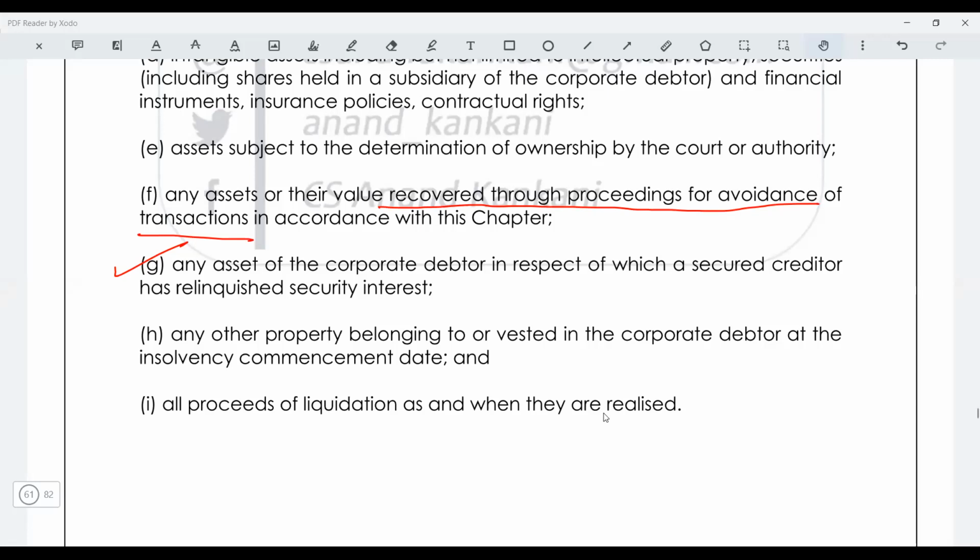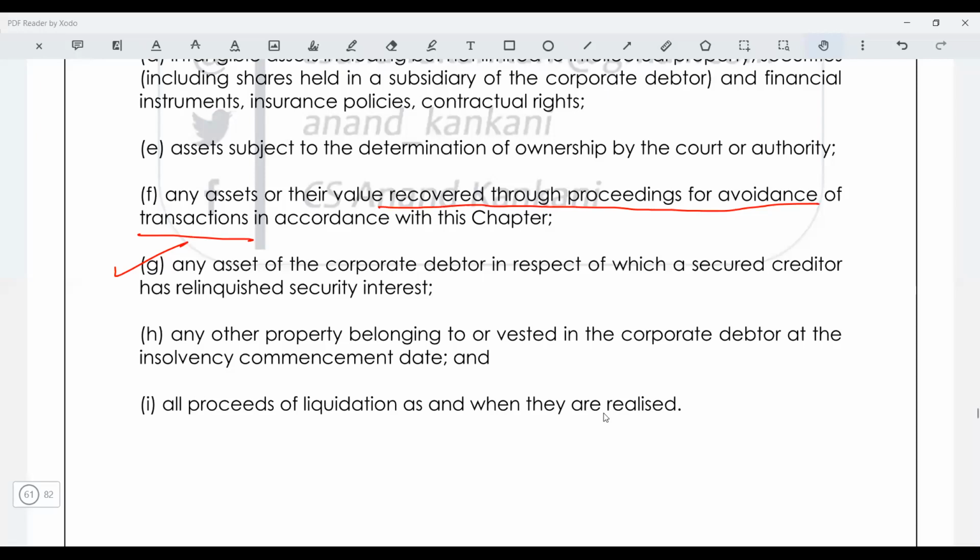basically the secured creditor. So here the secured creditor will be given a value that the car is valued by the registered valuer at 10 lakh rupees. So if you can realize more than 10 lakh, well and good. But if you realize less than 10 lakh, quite possible Mansi can say, I could realize only 10,000 rupees. So out of 1 lakh, only 10,000 is recovered from this car. Now give me 90,000 rupees more. So that is not going to happen because the registered valuer is going to do a fair valuation of the asset and mention it to the liquidator that this asset should realize 10 lakh rupees to you.